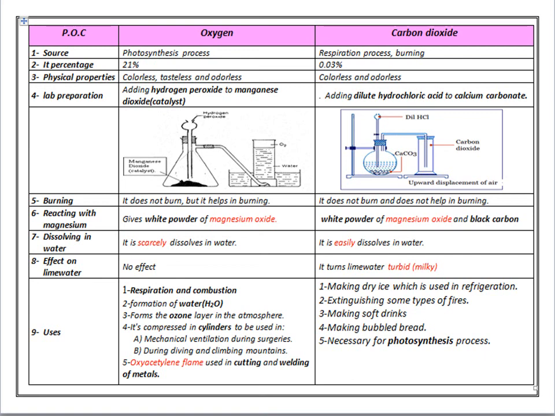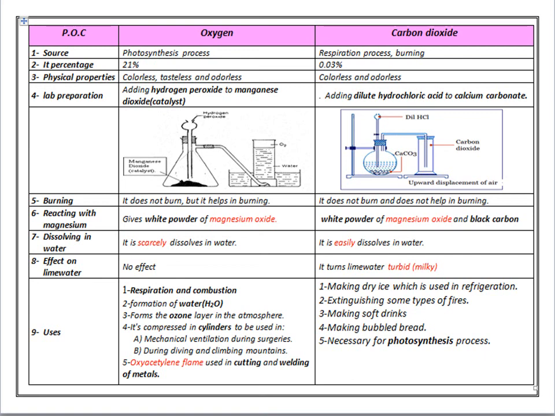Number 4, it's compressed in cylinders to be used in mechanical ventilation and diving. Number 5, oxygen gas is used in cutting and welding metals because it's used in making the oxyacetylene flame.